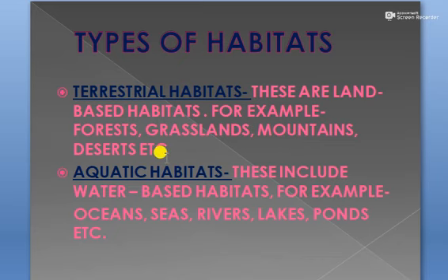These all have the surface of land, so they are called terrestrial habitats. Aquatic habitats are the water-based habitats, meaning habitats which contain water, for example, oceans, seas, rivers, lakes, ponds, etc. These all are aquatic habitats. So some organisms live in terrestrial habitats and some live in aquatic habitats.